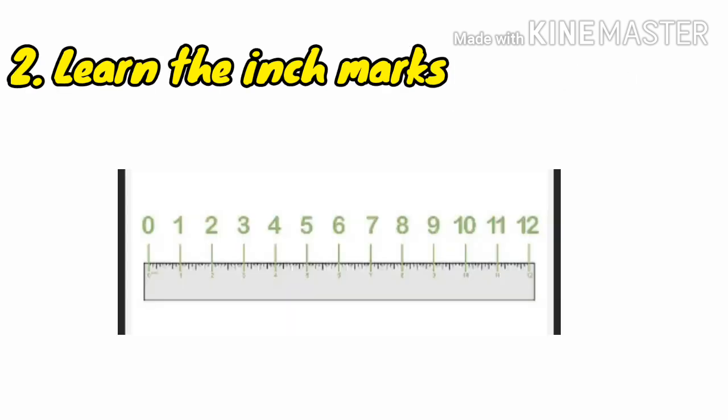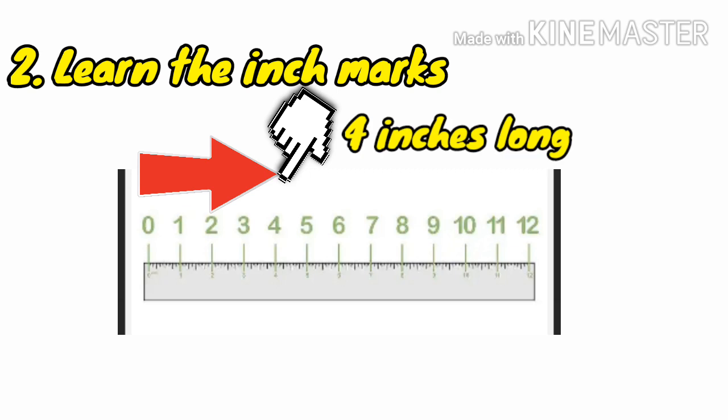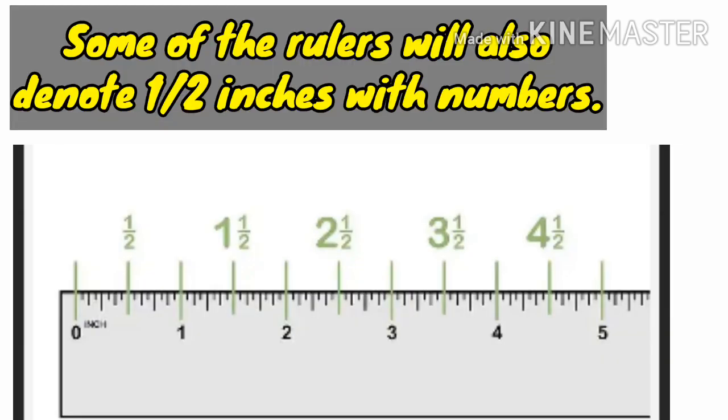Learn the inch marks. A ruler is made up of 12 inch marks. These are typically the numbered marks on the ruler and are denoted by the longest lines on the ruler. For example, if you need to measure an arrow, place one end directly on the left side of the ruler. If it ends directly above the long line next to the large number 4, then the arrow is 4 inches long. Some rulers will also denote 1/2 inches with numbers, so make sure you are using the largest numbers with the longest lines as your inch markers.